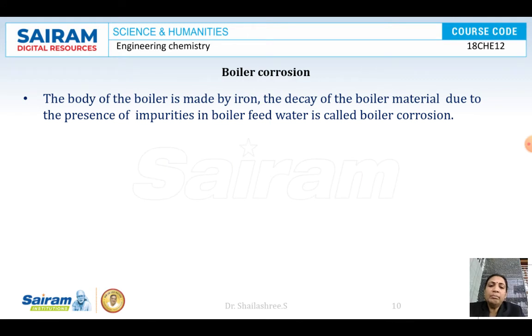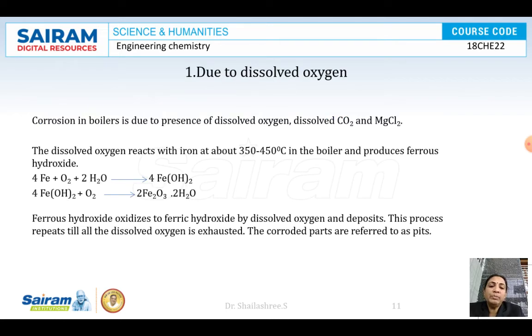Then next is boiler corrosion. The body of the boiler is made of metals like iron. The decay or destruction of the metal due to the presence of impurities in boiler feed water is called boiler corrosion. Let us discuss how boiler corrosion takes place. Generally, corrosion in boilers is due to the presence of oxygen, dissolved carbon dioxide and magnesium chloride salts. So let us see one by one.